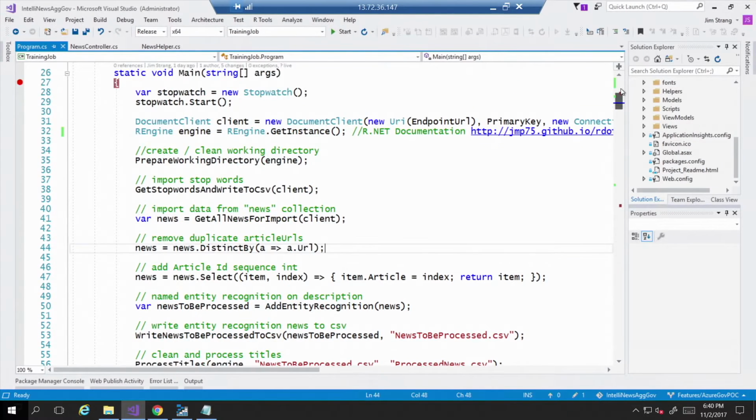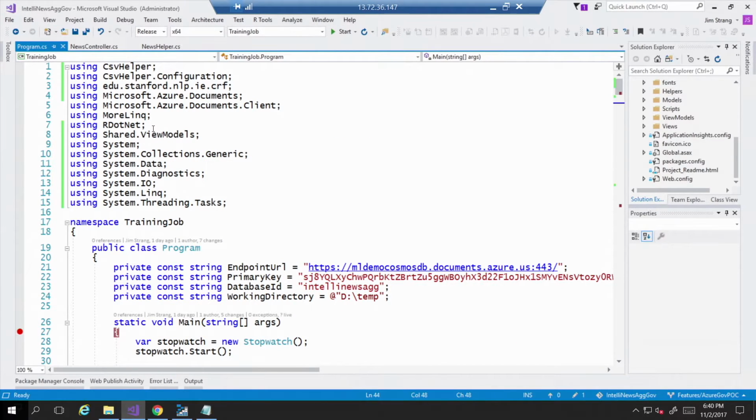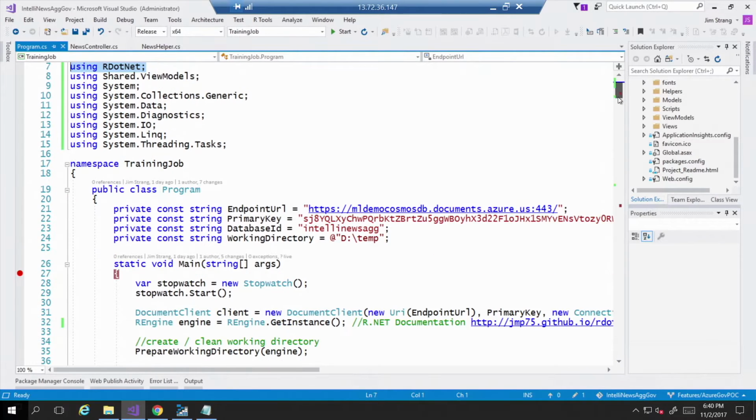And of course, the hard parts of these algorithms are written in R. Yep. And we of course have to execute those on the R server. But in order to call the R server, we decided to use as much C# as possible because there's some data manipulation that's happening, all done in C# LINQ. But then we're using a package here called R.NET, which allows a C# program to call the R package.